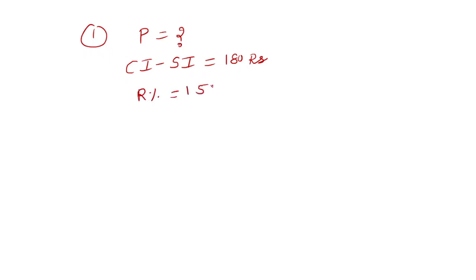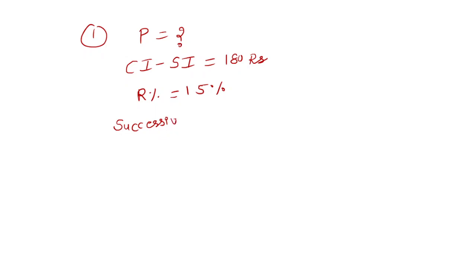So we will go to this page. I am solving the first question. Here it is asking for the principal that we don't know, and the difference of CI and SI is given, rupees 180. The rate percent is given, 15%. So what you can do is use the successive method for solving this question.